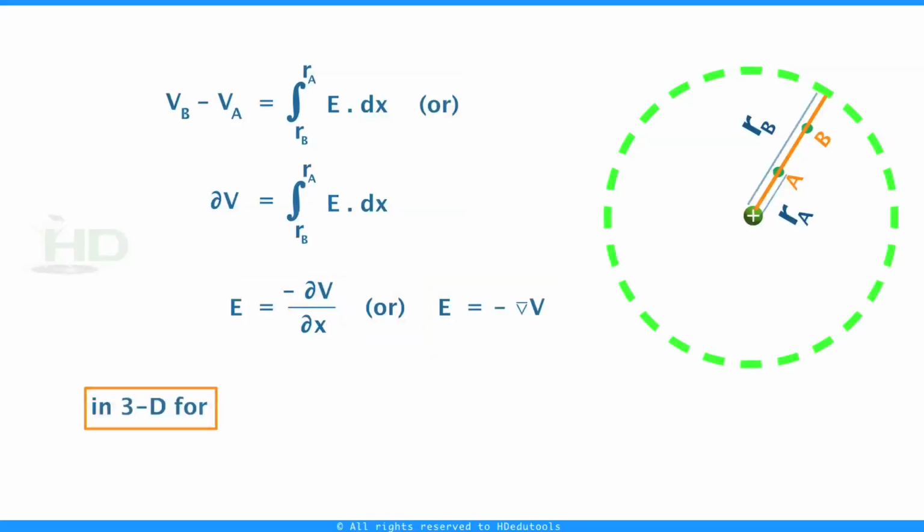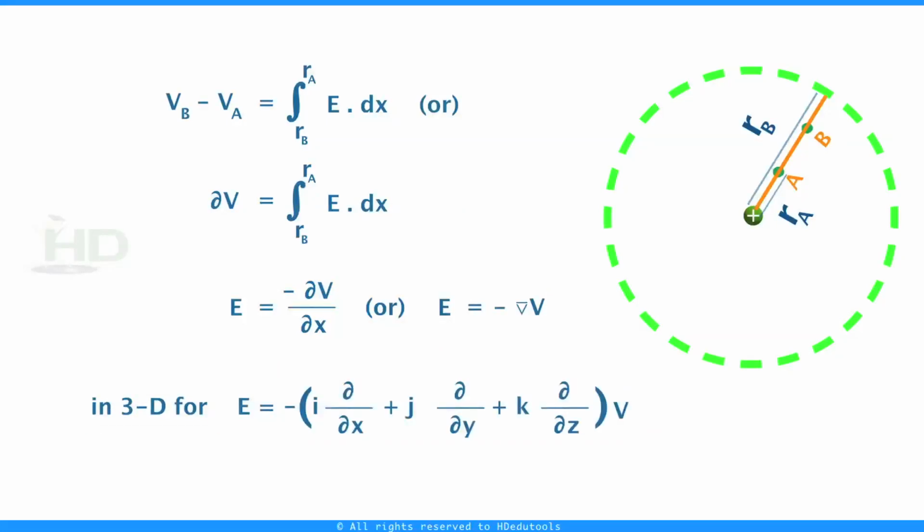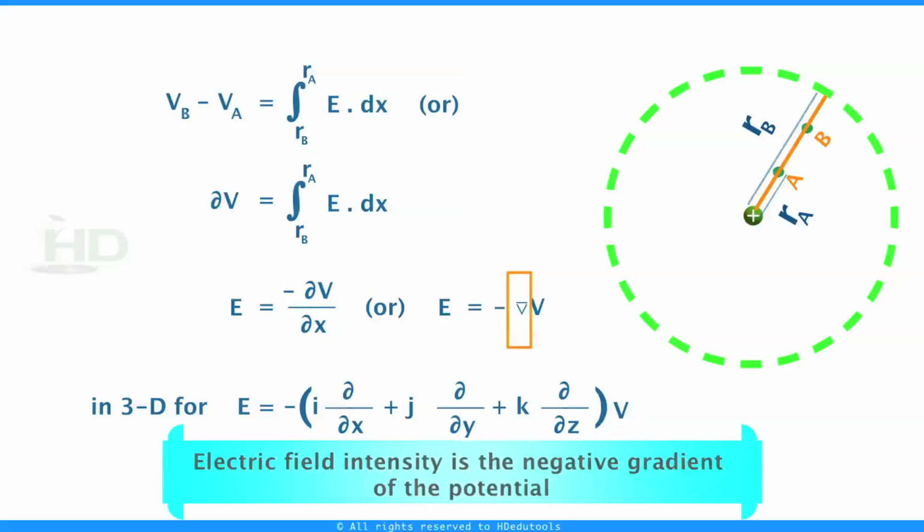If it is 3 dimensions, E is equal to minus del V, that is E equal to minus i ∂/∂x plus j ∂/∂y plus k ∂/∂z into V. That is, electric field intensity can be written as the gradient of potential. This symbol is called gradient. Electric field intensity is the negative gradient of potential.